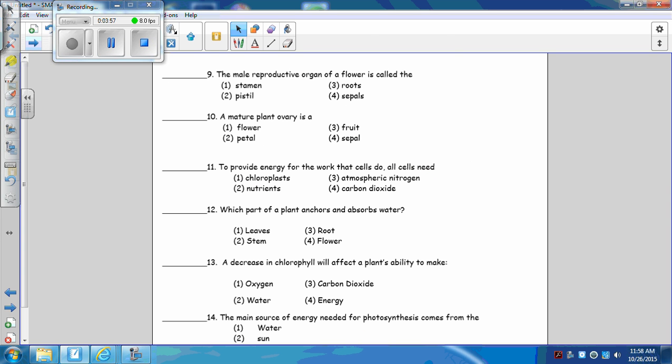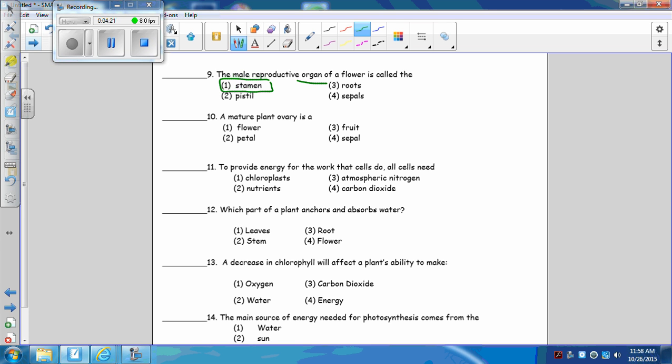The male reproductive organ of the flower is called the stamen. The stamen and the pistil, the ovary and the egg, the stigma and the style, the reproductive flower. Stamen has anther and filament. That is the male part. The anther produces pollen. The roots, underground. Sepals, the little bud. Those are the little special leaves that protect the bud. And the pistil is the female part.